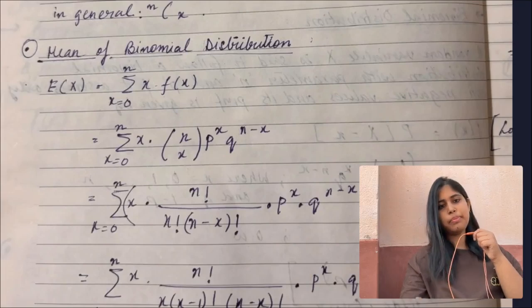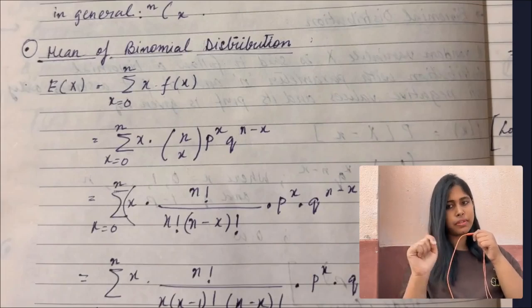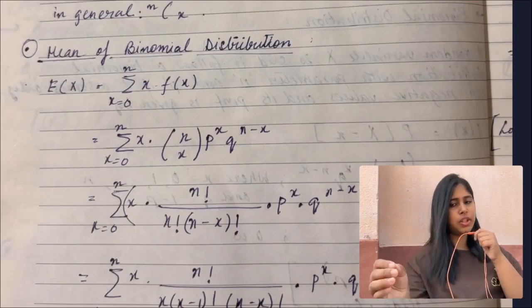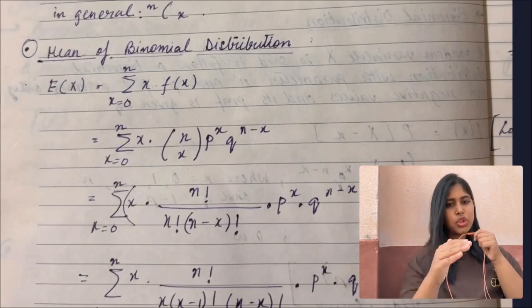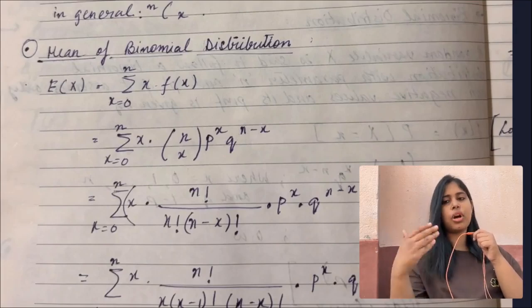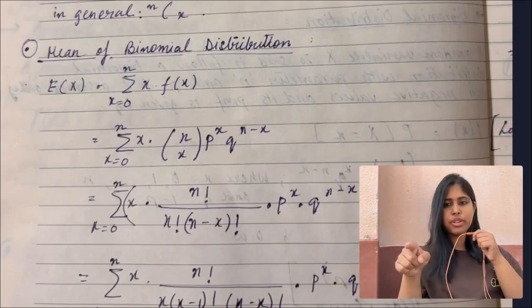Now, in the next step, you have to substitute the value of f(x), which is the PMF of the binomial distribution. If you substitute it, see what we get here: E(X) equals the summation of x times n choose x, p to the power x, q to the power n minus x, running from 0 to n.